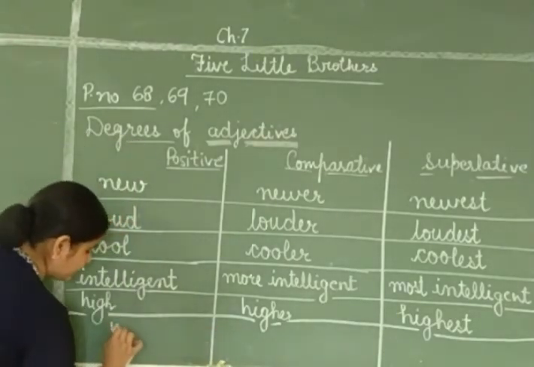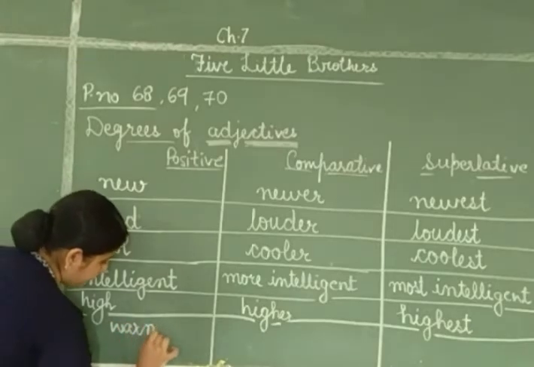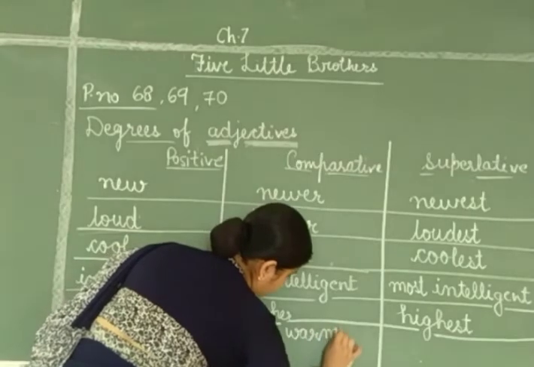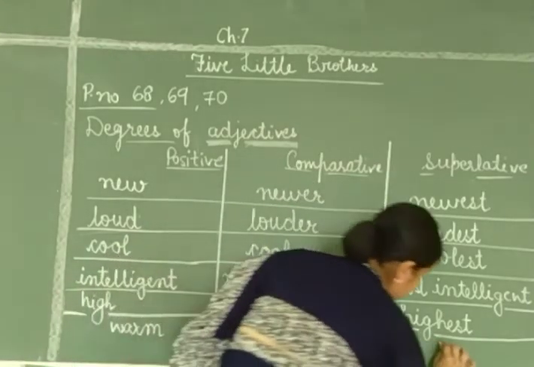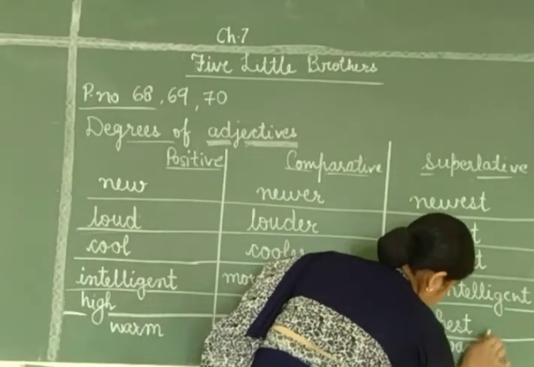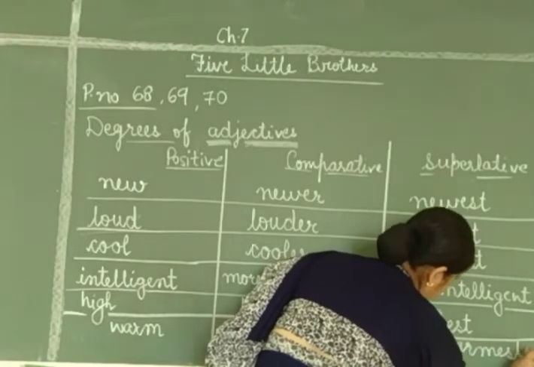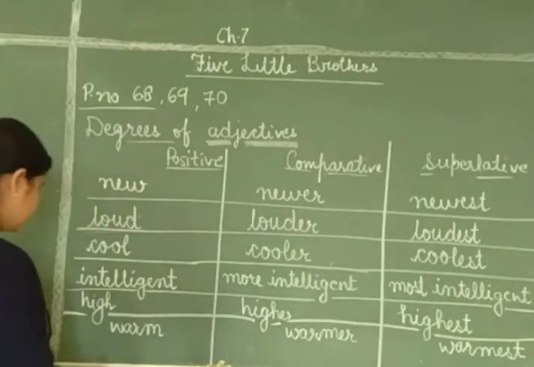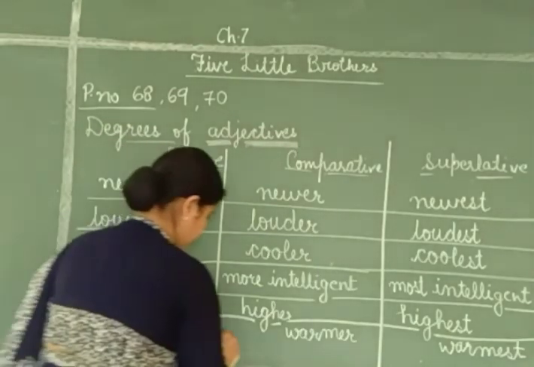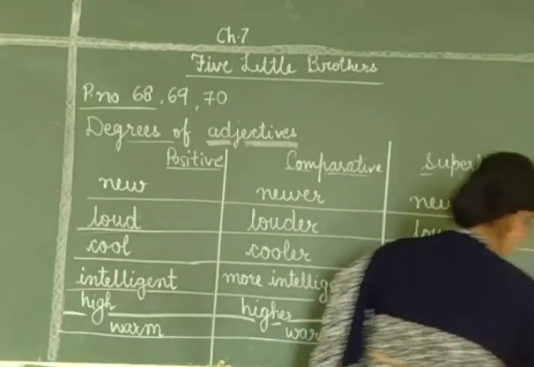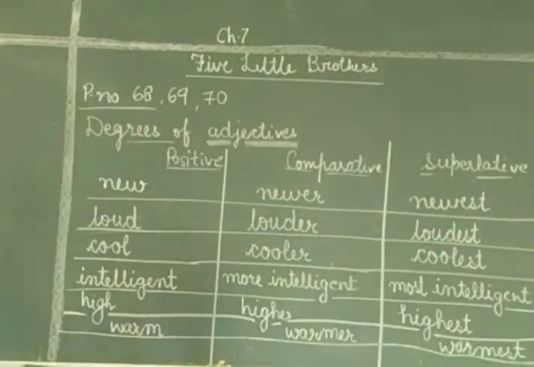That means it is warm, warmer, warmest. Warm, warmer, warmest. Please write carefully.